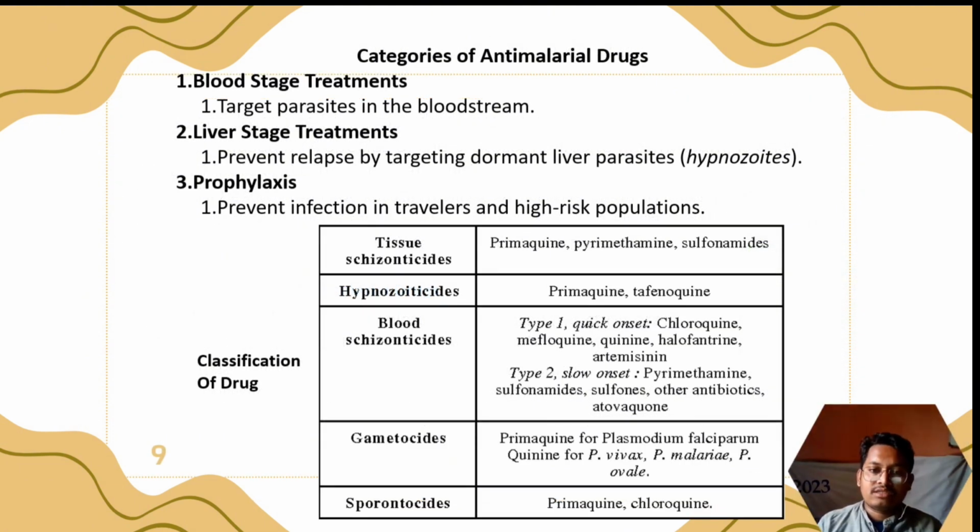The classification of drugs has five types. The tissue schizontocides, which use sulfonamides, pyrimethamine, etc. Second, hypnozoiticides. Primaquine and tafenoquine are used in this situation. Blood schizontocides are type 1 and type 2. Type 1 is quick onset, which is chloroquine, mefloquine, quinine, etc. Type 2 is slow onset, pyrimethamine, sulfonamides, etc.